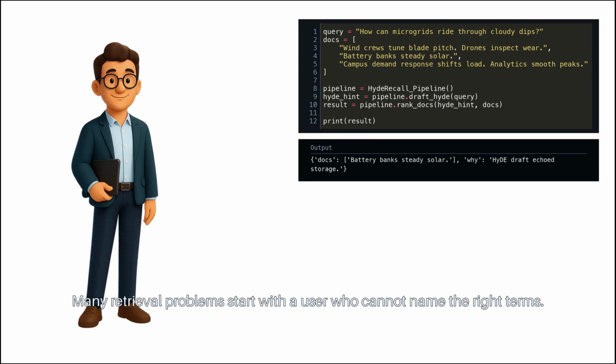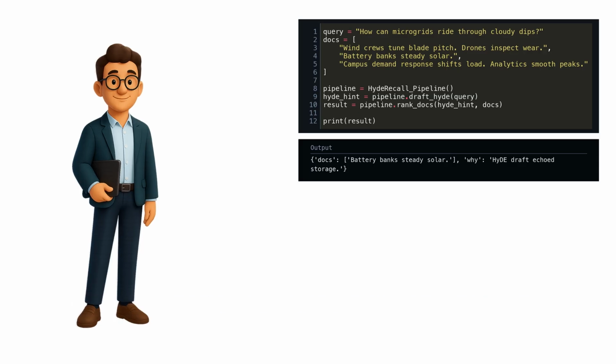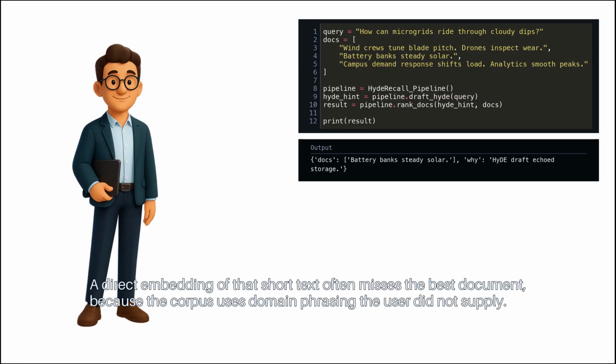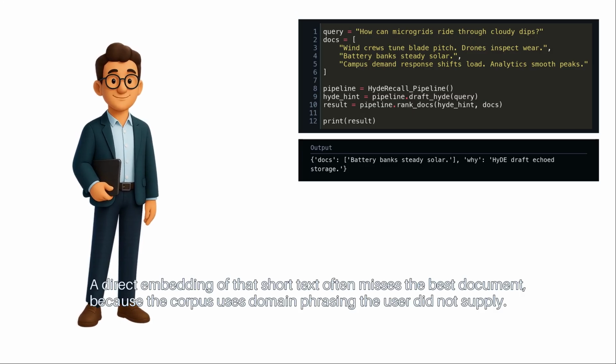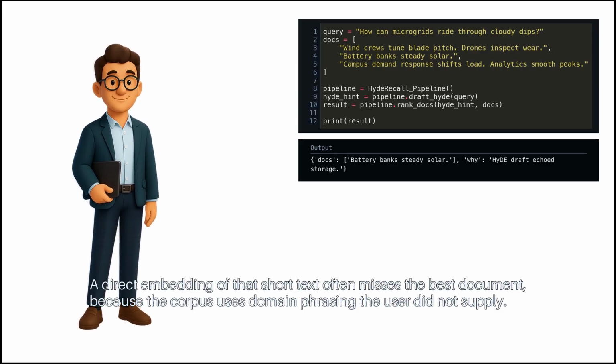Many retrieval problems start with a user who cannot name the right terms. They send a short ticket or a vague question. A direct embedding of that short text often misses the best document, because the corpus uses domain phrasing the user did not supply.